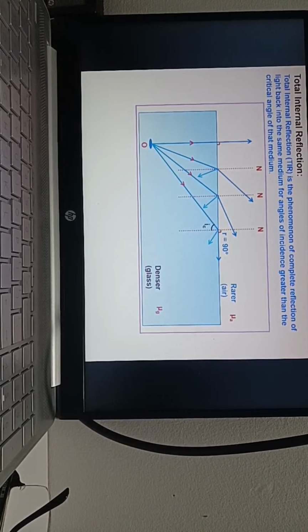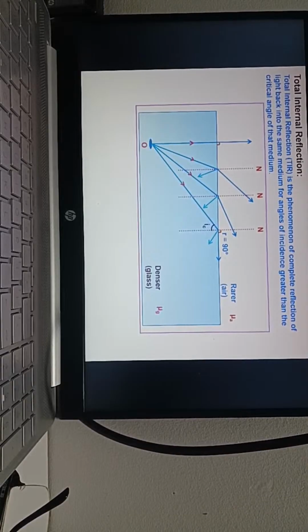So if sin i, you take it, sin iC will come. Sin r, if you take it, sin 90 will come. Sin 90 is 1. So refractive index is 1 by sin C. That is the derivation. Now you tell me what is happening. If the angle of incidence is greater than the critical angle, the ray goes back in the same medium. This phenomenon is called total internal reflection.